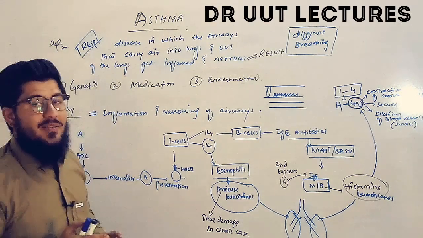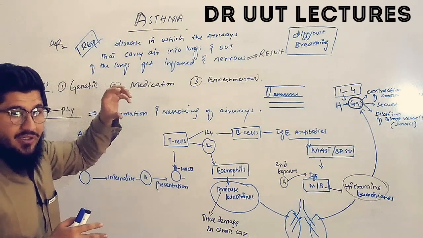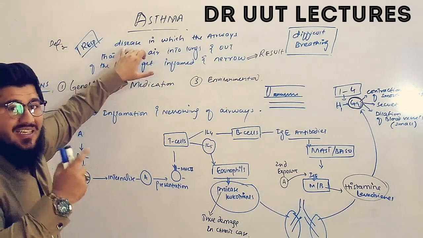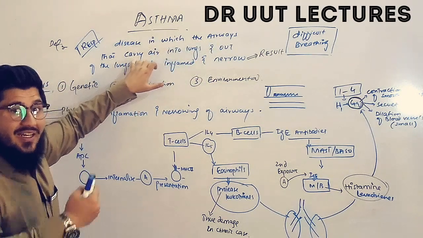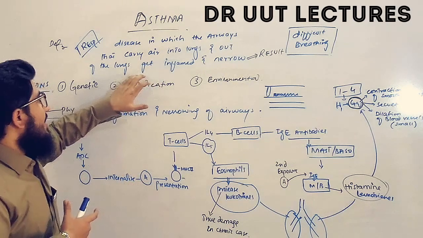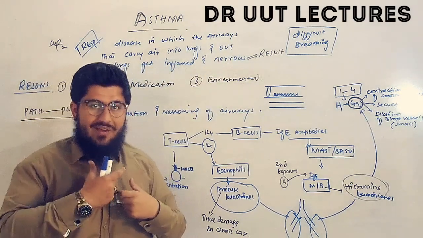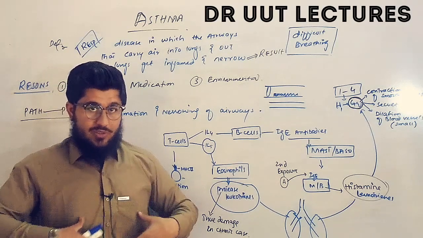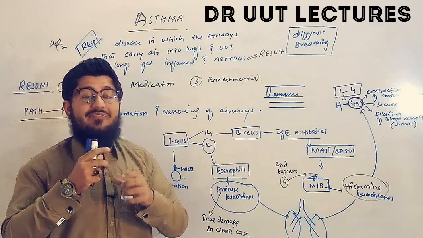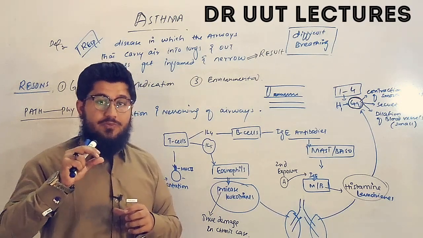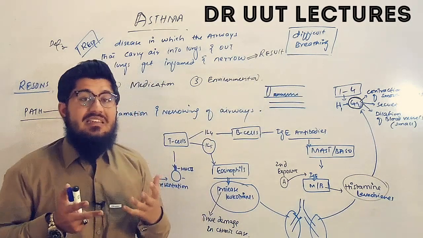How will we define asthma? It is actually a respiratory disorder. You can say it is a disease or a condition in which the airways that carry the air into the lungs and out of the lungs get inflamed and narrow. We have the airways: trachea, bronchi and bronchioles. So what happens to these bronchioles? They get inflamed or they become narrow and result in a breathing problem.